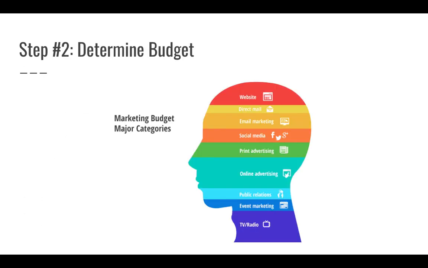So step two, we're going to talk about determining the budget. Here we have an image that gives an idea of how many different options there are for marketing categories as far as budget-wise. TV and radio is still a thing, not as often, but it is still a thing. So is email marketing and print advertising. They still exist. It's not as common as before, but there are lots of different options for marketing. Again, all of these options will depend on your budget.